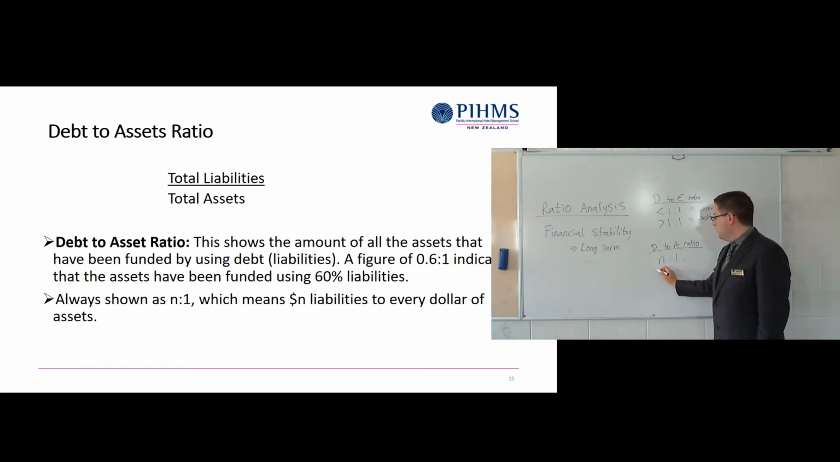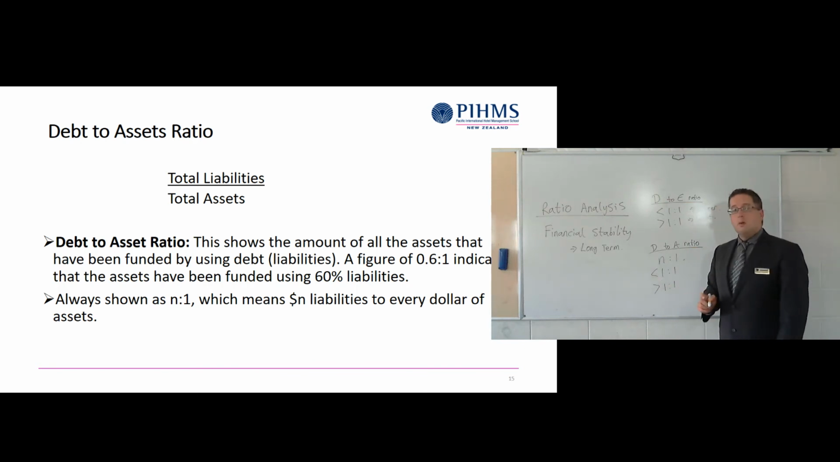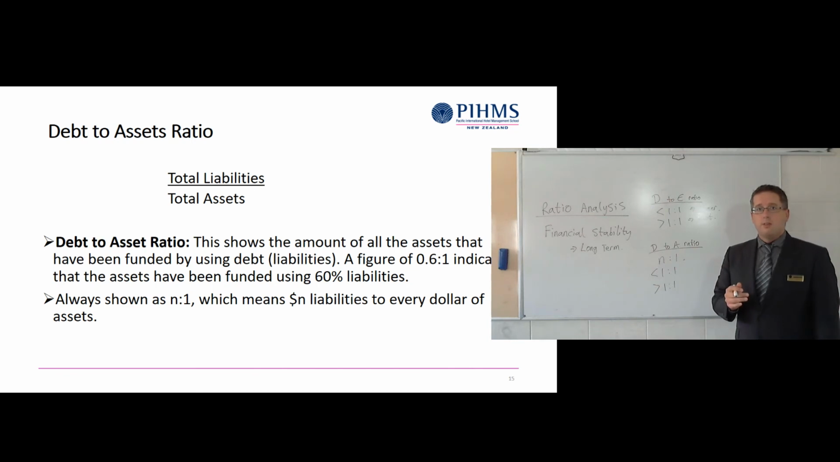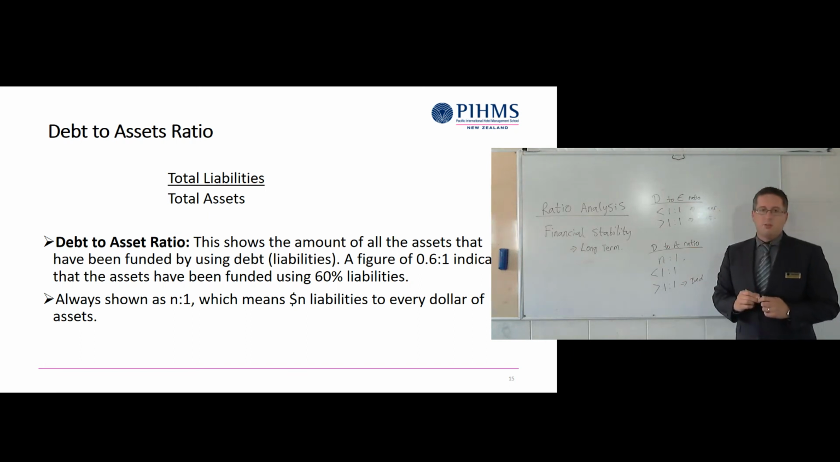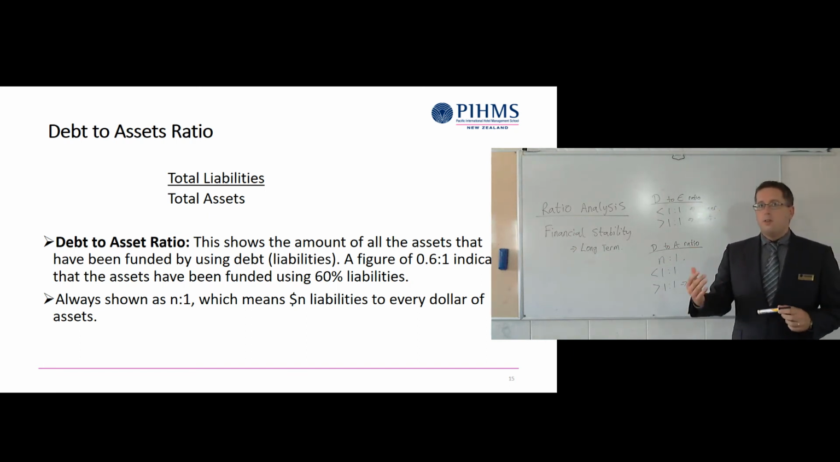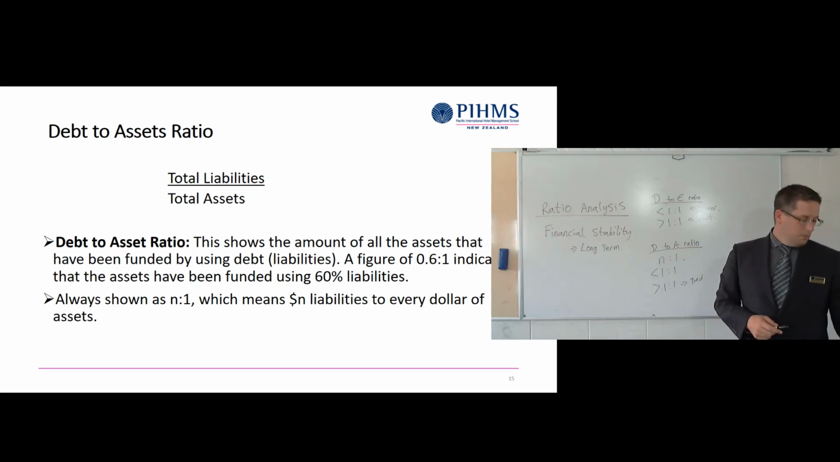Now, this figure should always be less than 1:1. If it is more than 1:1, that means you have more debt than you have assets. And guess what? That's not a great position to be in. That's extremely bad. So the lower this is, probably the better it is. The lower the debt, the more owner's equity for the owner.